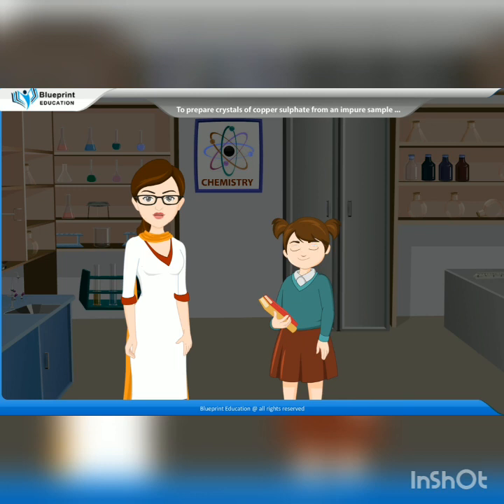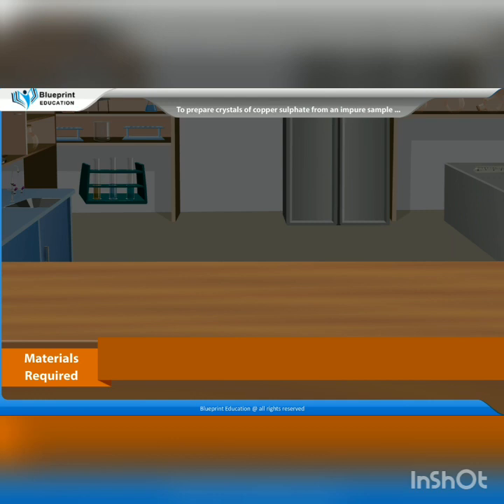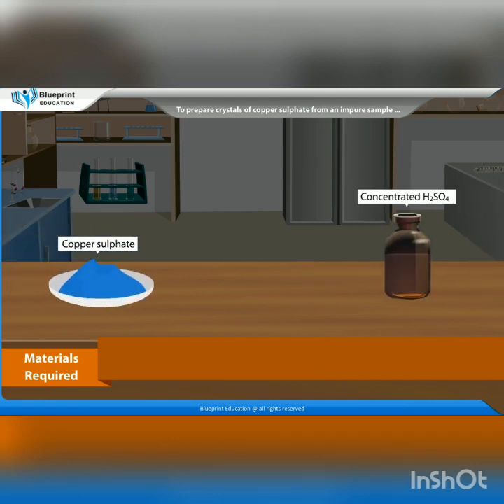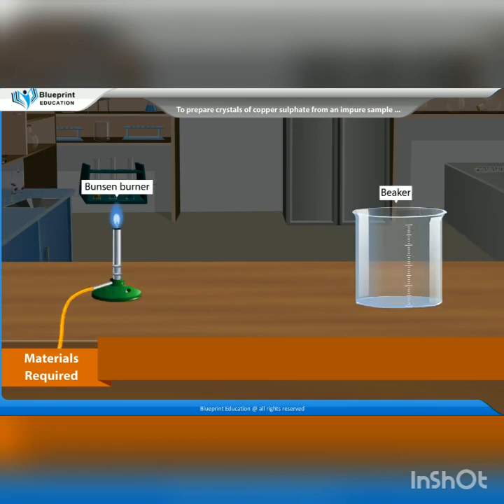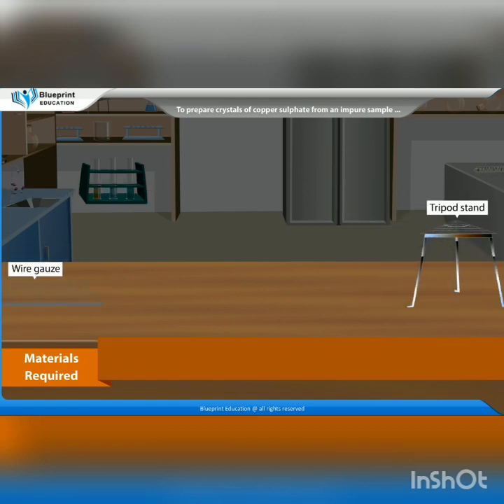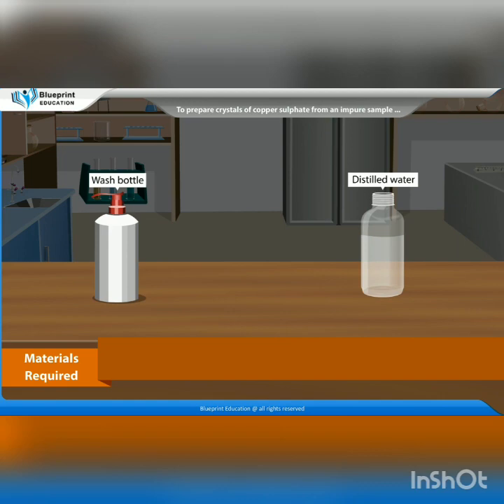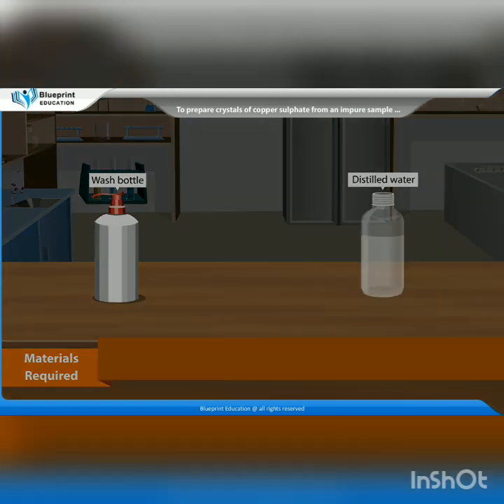Let's perform an experiment to prepare crystals of copper sulfate from an impure sample of copper sulfate solution. The materials required are china dish, glass rod, an impure copper sulfate sample, powdered form, concentrated sulfuric acid, Bunsen burner, 250 milliliter beaker, wire gauge, tripod stand, wash bottle and distilled water.